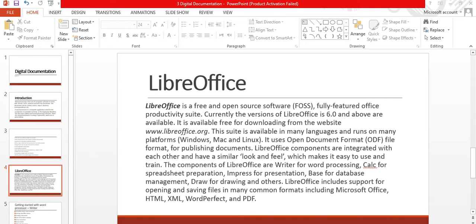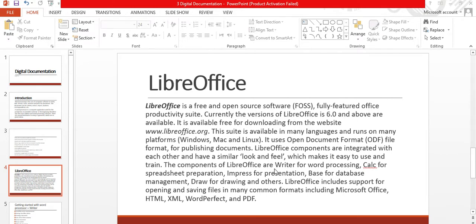Now, what is LibreOffice? LibreOffice is a free and open source software, a fully featured office productivity suite. Currently, versions 6.0 and above are available. It is available free for downloading from the website www.libreoffice.org.